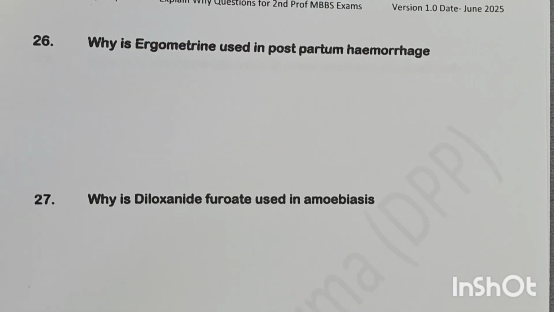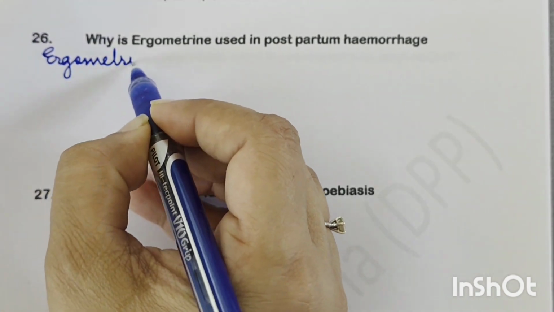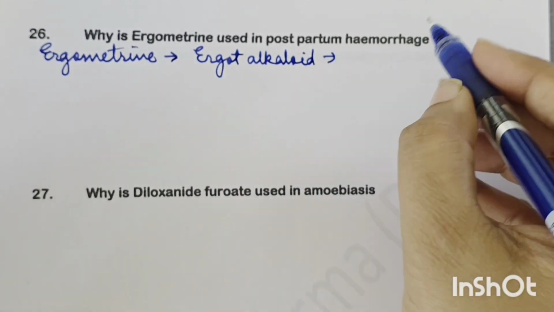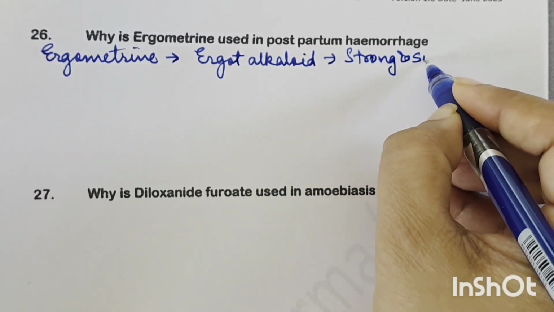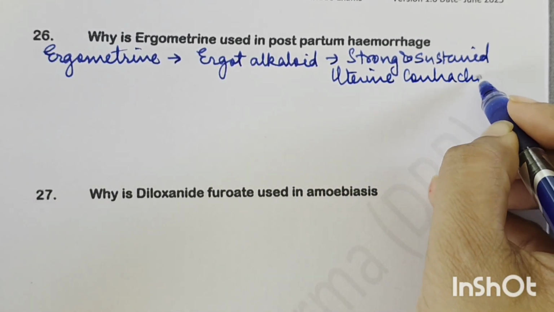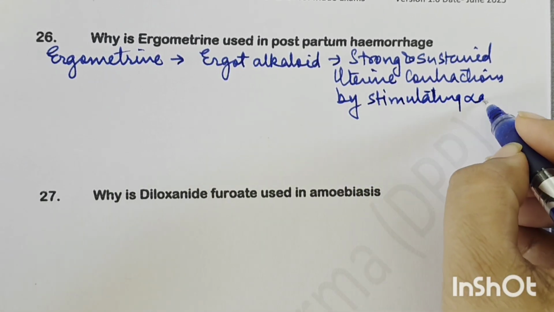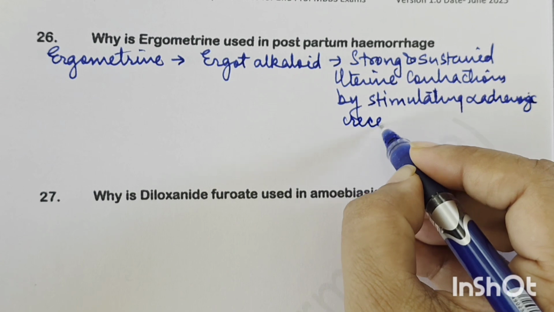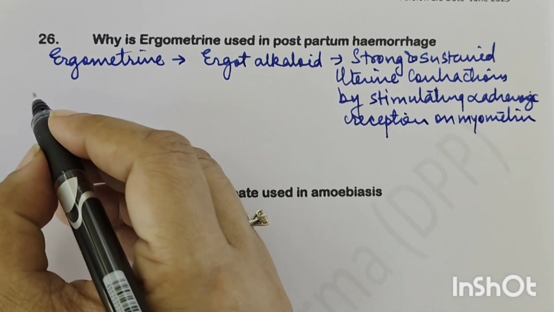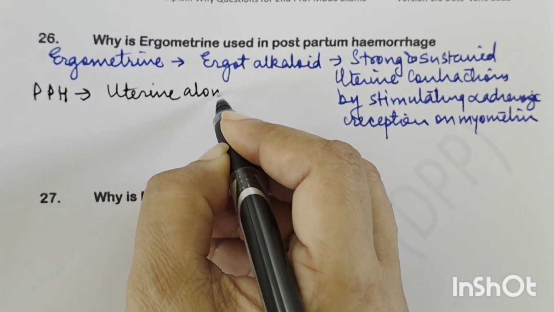Okay. Why is ergometrine used in PPH? So let's understand ergometrine. Now ergometrine is an ergot alkaloid, and this ergot alkaloid causes strong and sustained uterine contractions. How? By stimulating the alpha adrenergic receptors on myometrium. Okay. Now in PPH, that is postpartum hemorrhage, basically what happens? There is uterine atony. That is the most common reason.